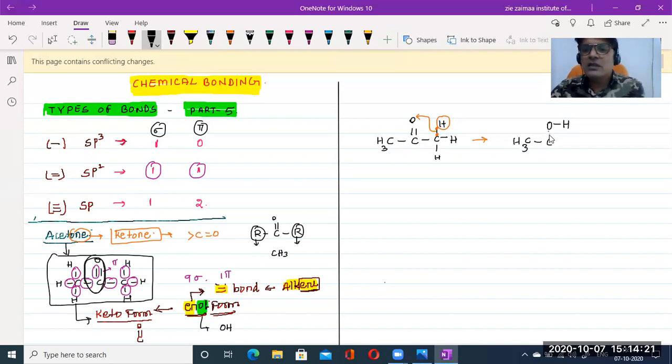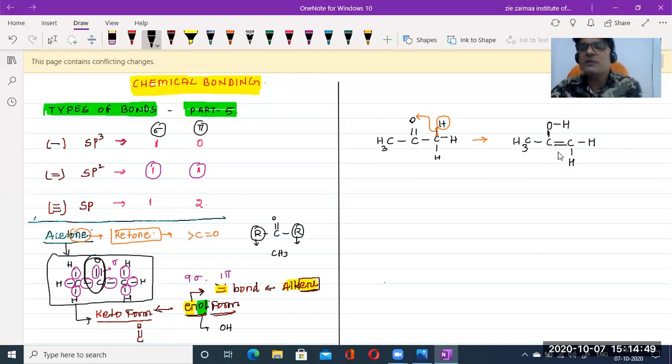This hydrogen has already attacked the oxygen, so the carbon contains only two hydrogens. Then what about the valency of this carbon? These electrons are already transferred to the oxygen, so between this carbon and carbon we need to write the double bond.